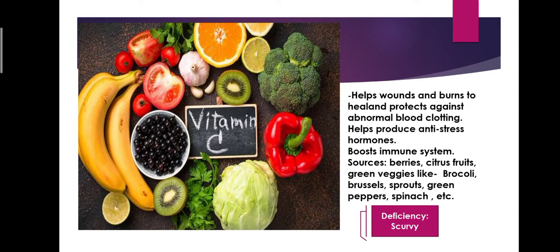The sources are berries, citrus fruits, green veggies like broccoli, brinjals, sprouts, green peppers, spinach, and vitamin C is also found in amla, then certain green leaf vegetables. It is needed for the maintenance of the ligaments, tendons and other supportive tissues and strong blood vessels. The deficiency of this vitamin causes scurvy, in which gums swell up and they used to bleed.